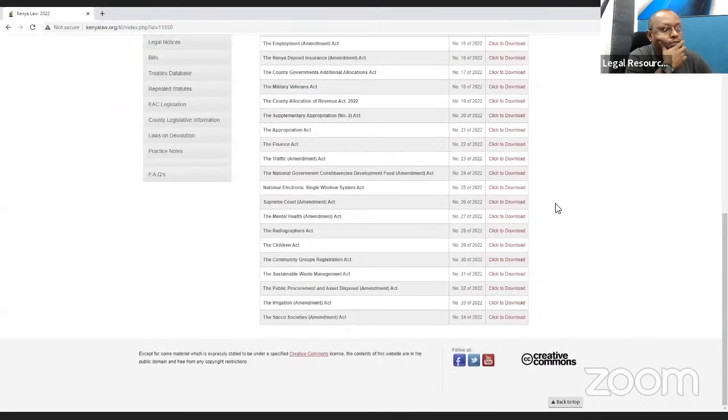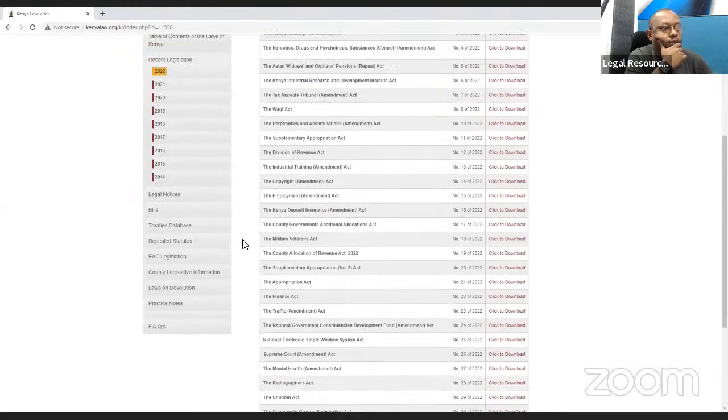We have quite a number here. The Civil Societies Amendment Act would be the latest one, which is number 34. If you want to read it, you click download and then it takes you straight to the act.